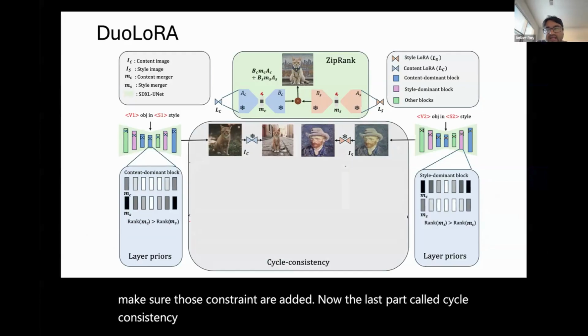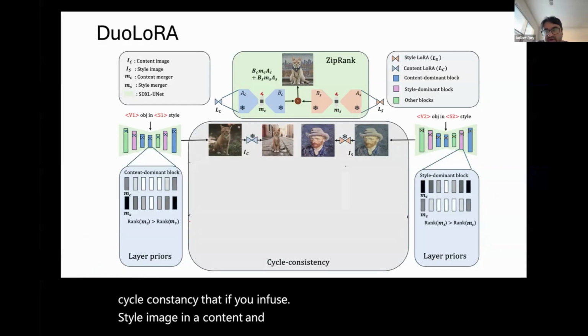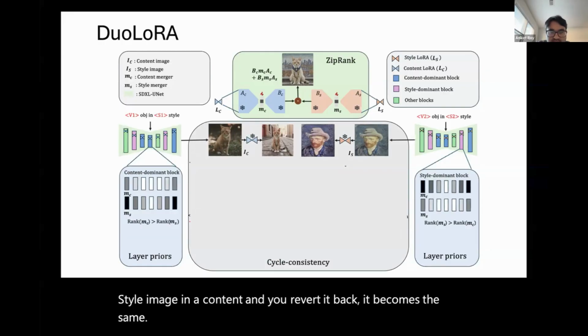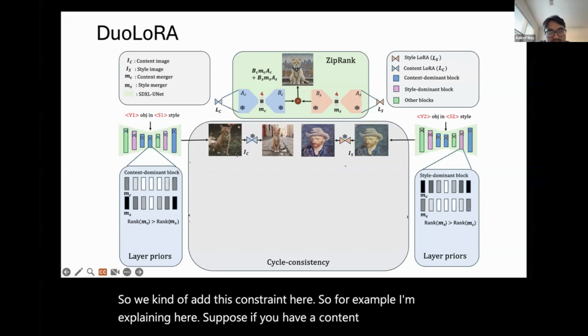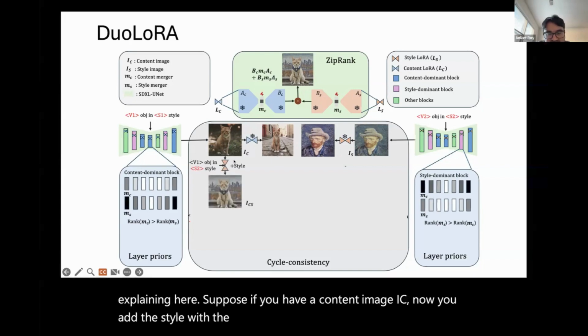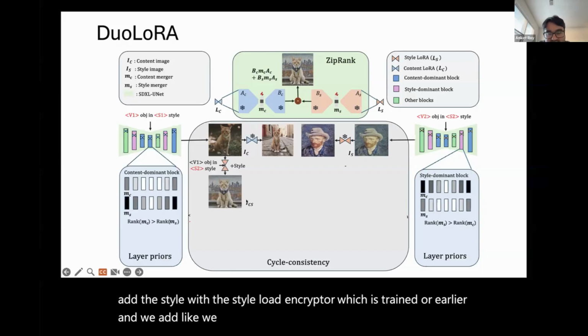Content and style have an interesting cycle consistency: if you infuse a style into a content image and then revert it back, it becomes the same. So we add this constraint here. For example, suppose you have a content image IC. Now you add the style with the style LoRA character, which was trained earlier, and we can infuse some style in the content image, giving ICS.